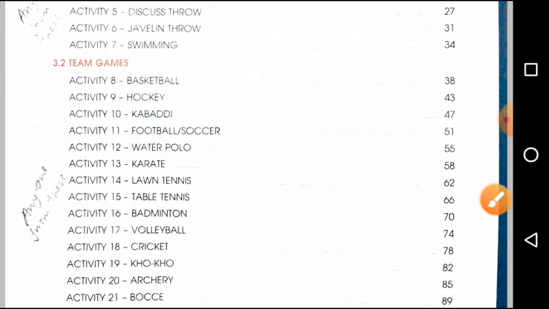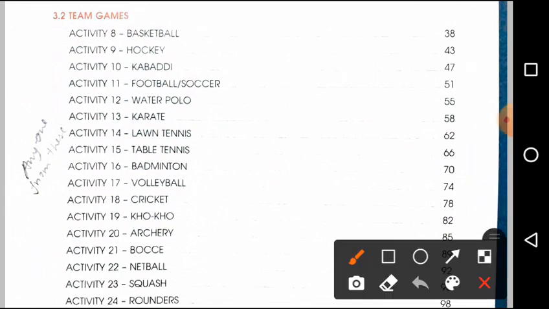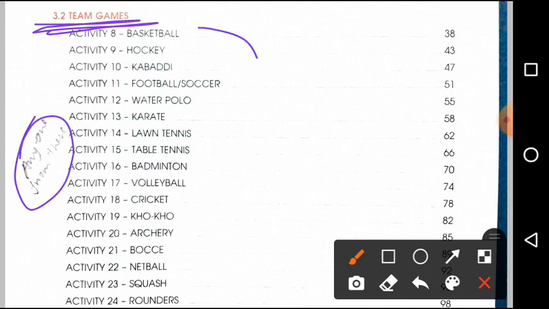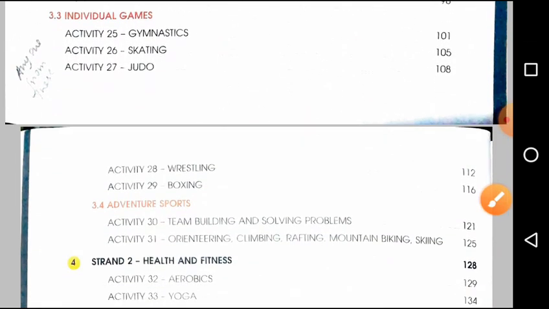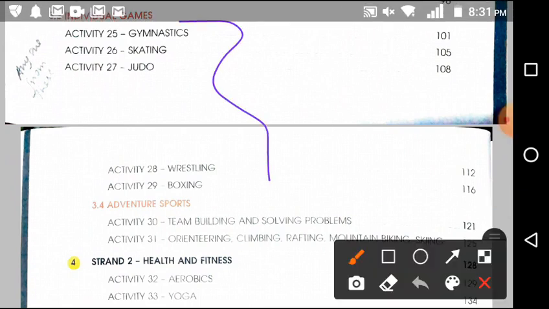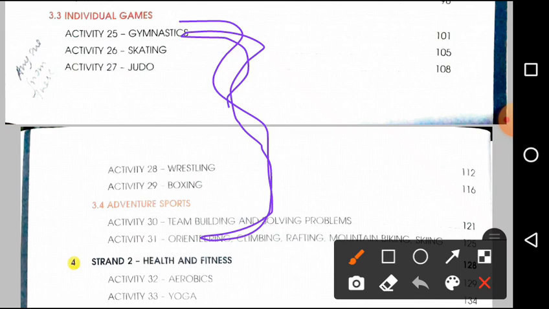Next, from 3.2, team games, you have to choose any one among all those. Clear? Any topic, hockey, kabaddi, football, whatever topic you choose, you have to write down the basic information or the important part of that lesson as a project. And then from this whole part you have to choose one. Clear? One from this part.